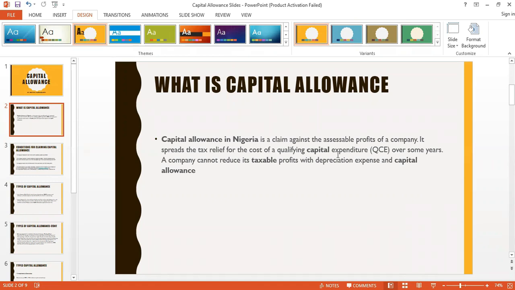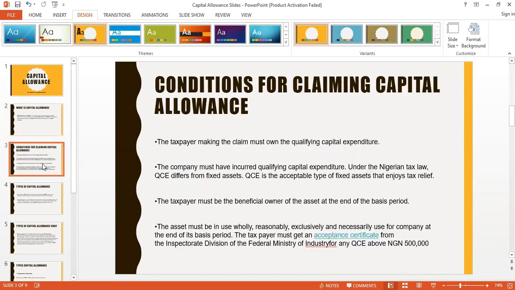So qualifying capital expenditure are those expenditures that are qualified for capital allowances, and they are not all expenditure. So that means that if you do not track your assets very well, you might not be able to claim your capital allowances. And take note, capital allowance is not given; you have to claim it yourself when you've kept proper records.